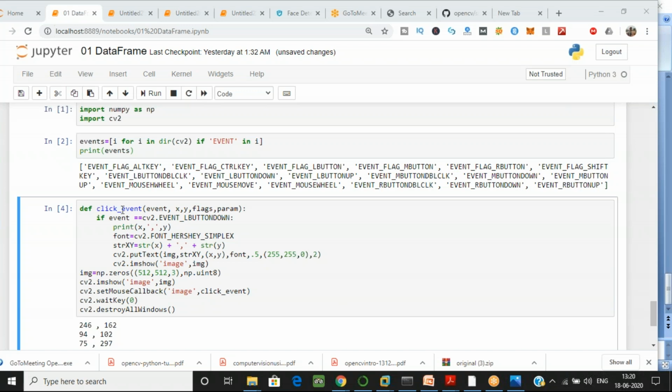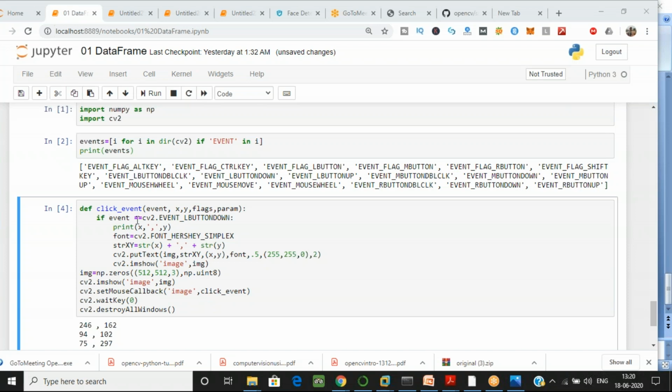We have created one function, click event. This is the function I have created, and there are 4 parameters which I have to pass: event, x, y, flags and param. These are fixed. Now what are we doing in this?